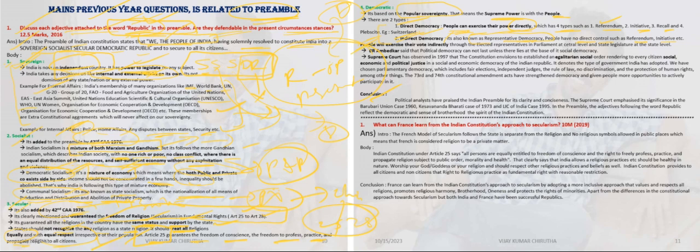Indirect democracy means that people exercise their vote indirectly through elected representatives in the parliament at the central level. At the state level also, people elect their representatives. B.R. Ambedkar says that political democracy cannot last unless there lies at its base a social democracy. This point adds value to your answer writing, so please do mention it.